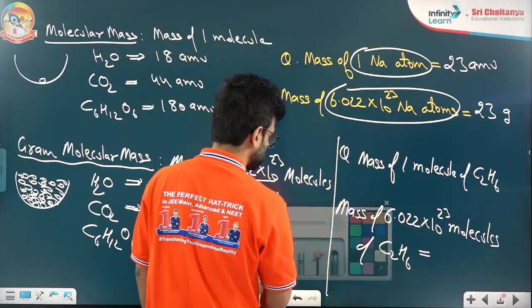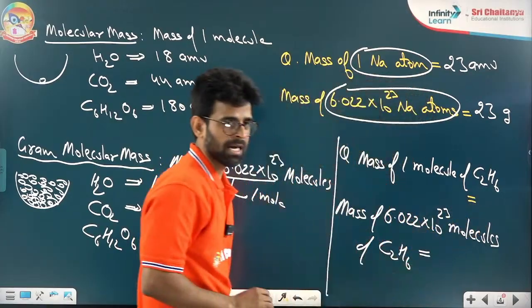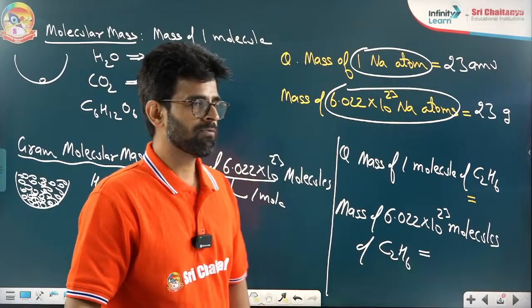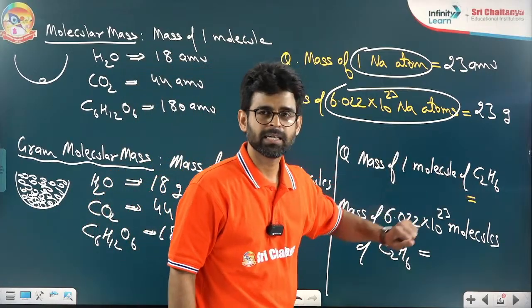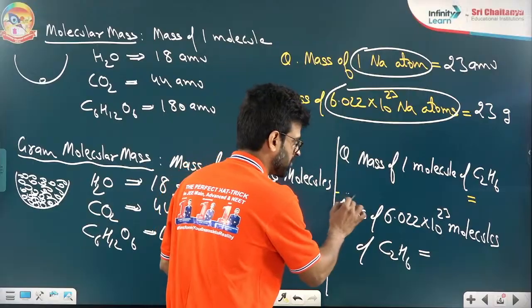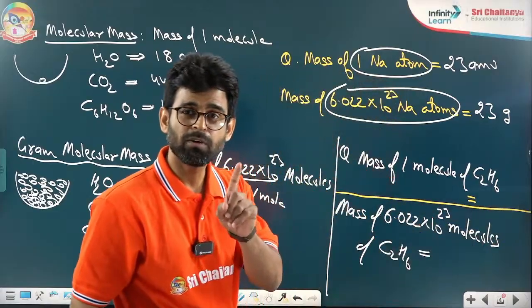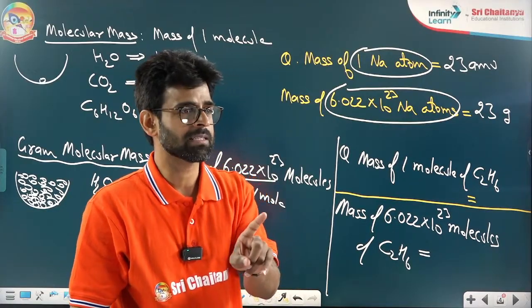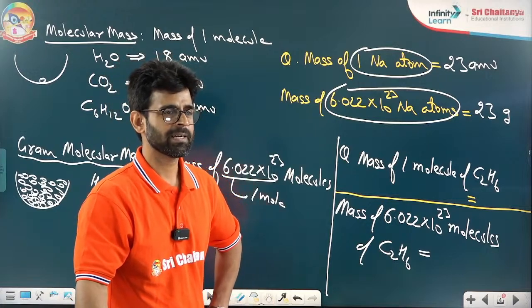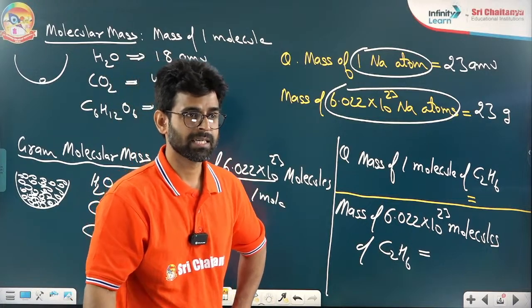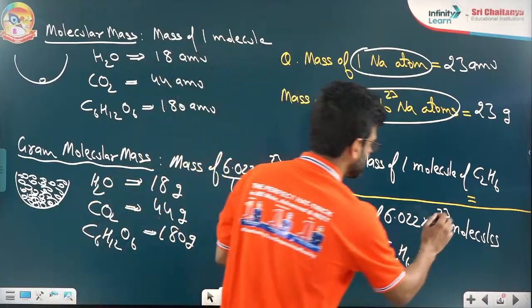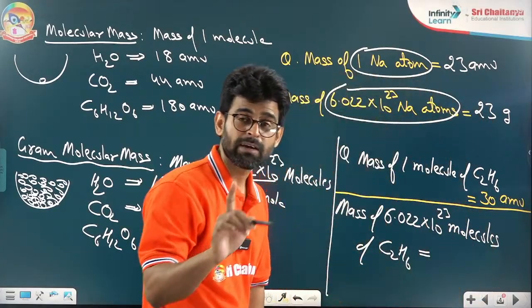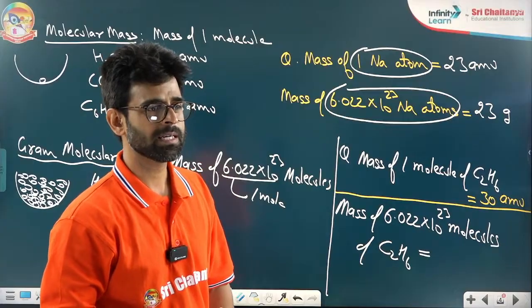It's a very important point where students always make mistakes. I want you to be clear about this point from our first class. First give me the answer to the first part. I am having just one molecule of ethane. How much mass? Only one molecule has how much mass here? 30 AMU. Good.